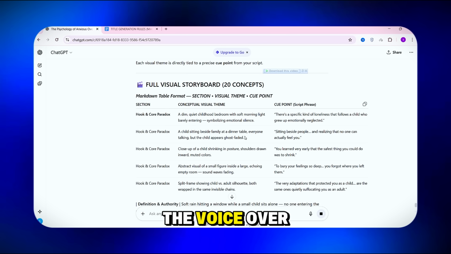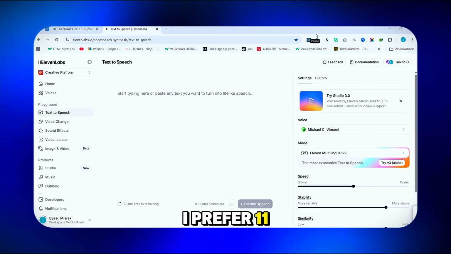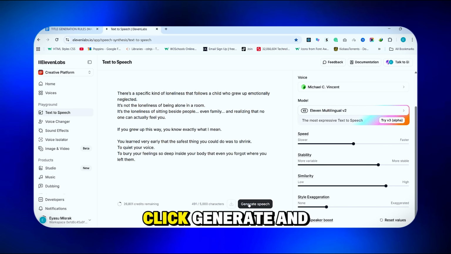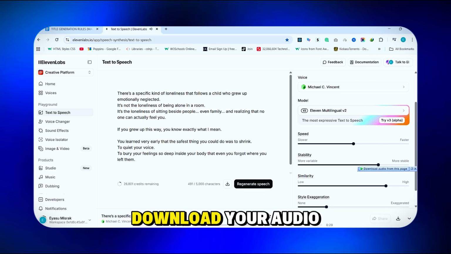Next, let's make the voiceover. For this niche, I prefer 11 Labs. Choose a deep, calm, authoritative voice. Drop the stability slightly for a more mysterious, gravelly tone. Paste your full script, click generate, and once it sounds right, download your audio.